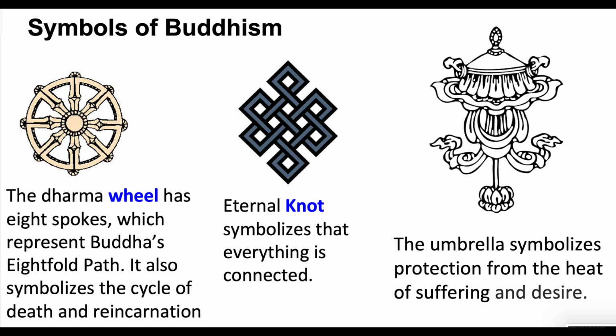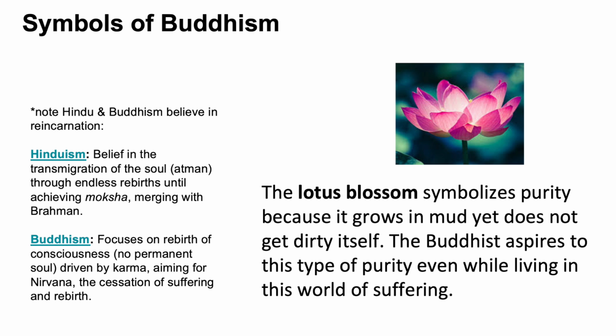You have the eternal knot, symbolizing everything is connected, and the umbrella symbolizing protection from the heat of suffering and desire. There are obviously more symbols, but here are some of the main ones. The lotus blossom is very common as well. It symbolizes purity because it grows in mud yet does not get dirty itself. I love that. The Buddhists aspire to this type of purity even when living in this world of suffering.